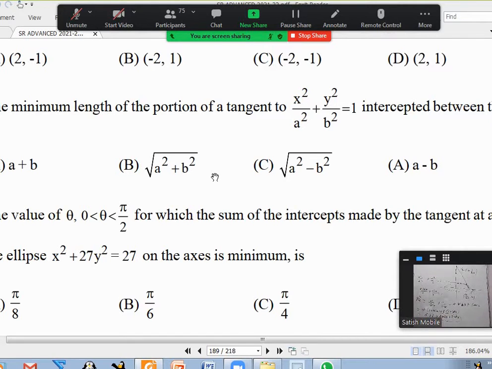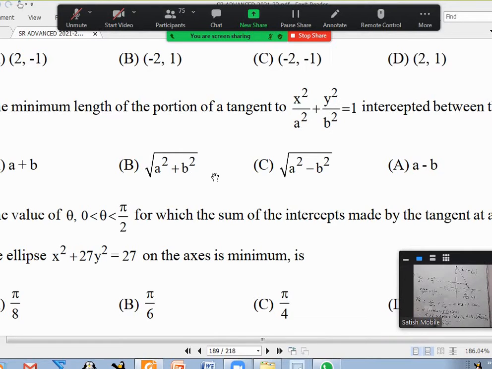For this I can use the AM-GM inequality. So this is greater than or equal to a square plus b square plus 2 times the square root of the product, a square tan square theta times b square cot square theta. When I cancel that, I'll get a square plus b square plus 2ab, which is a plus b whole square.